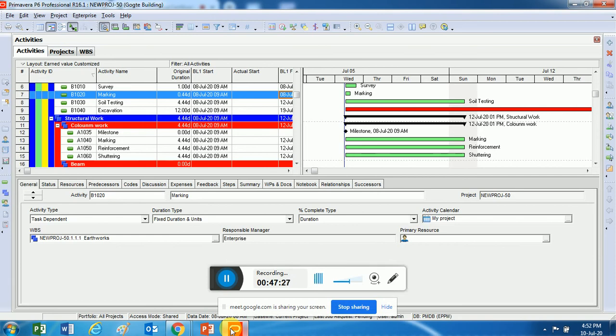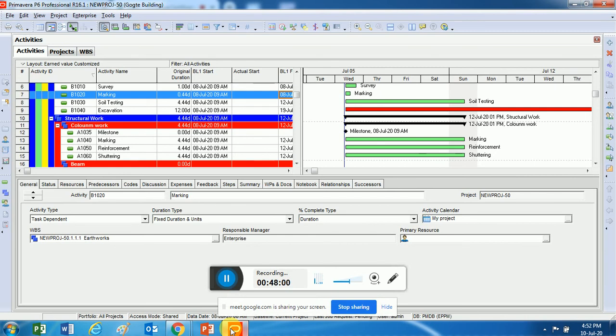The last one is called start to finish. Don't get confused between finish to start and start to finish. It's totally opposite. Finish to start is you finish one activity and start the other, but in start to finish you start the successor first to finish your predecessor later. Until you start your successor, you cannot finish your predecessor.